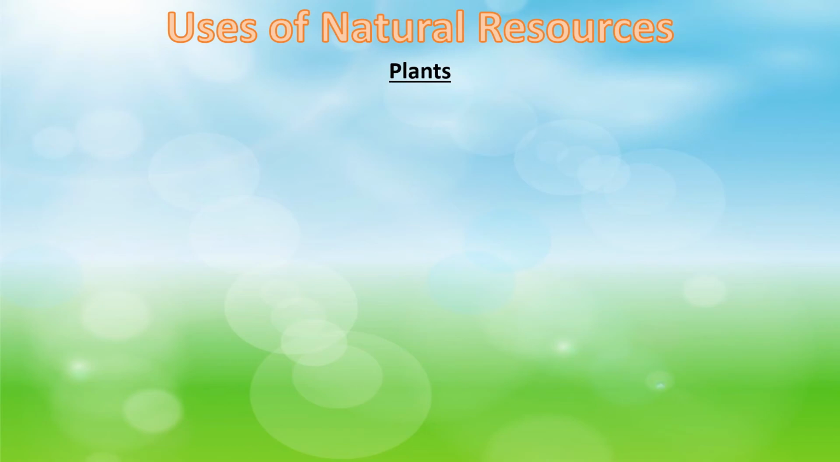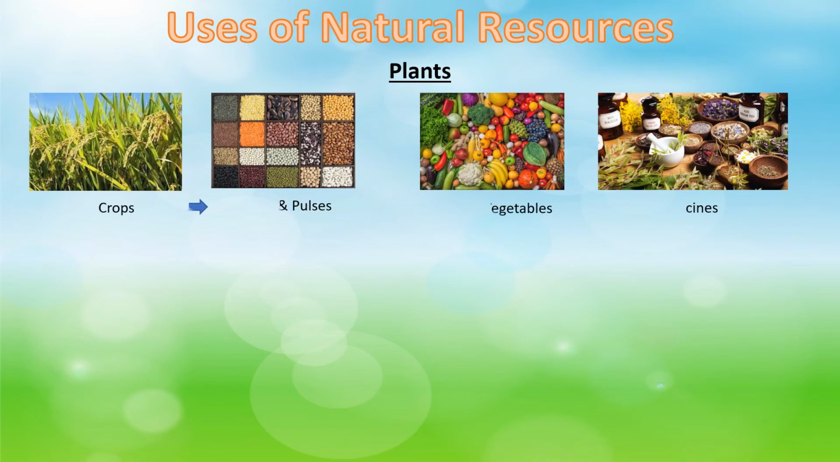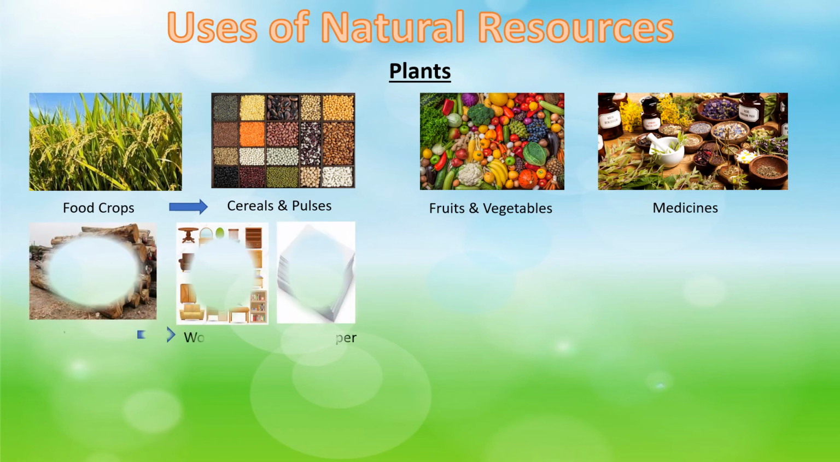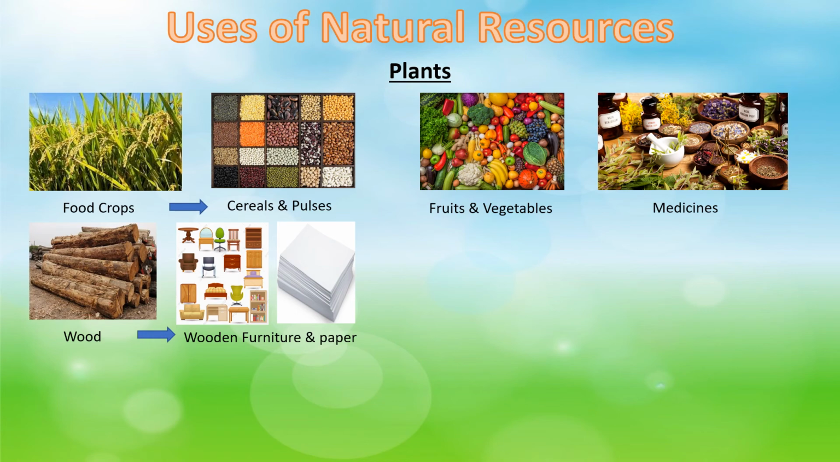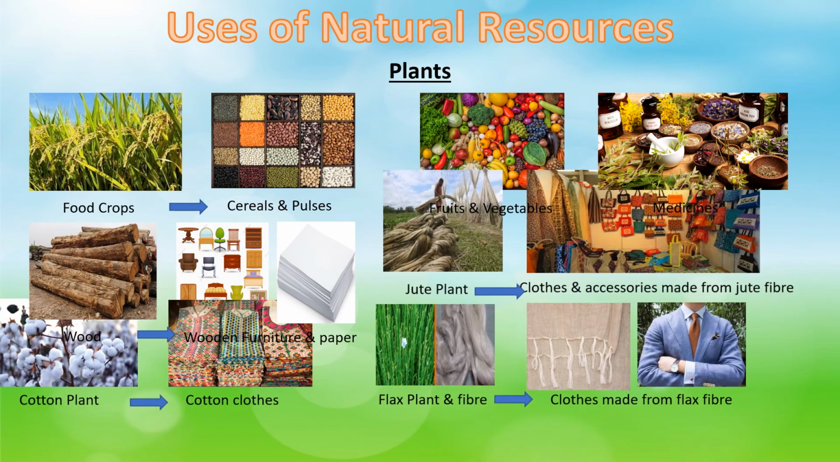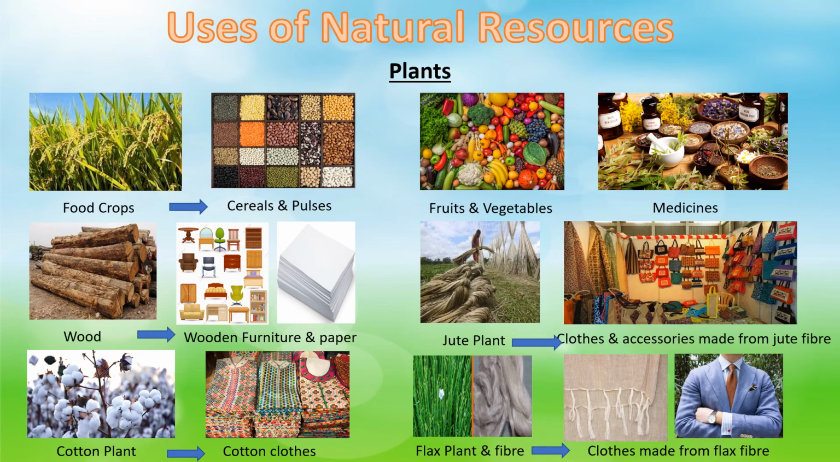Now let us see the uses of plants. We get rice, cereals and pulses, fruits and vegetables and medicines from various food crops and medicinal plants. Wooden furniture and paper are made from wood. Cotton, jute and flax plants provide raw materials to make clothes. We make cotton clothes from the cotton plant. Clothes and jute bags are made from jute fiber. Clothes made from flax fiber are got from the flax plant.